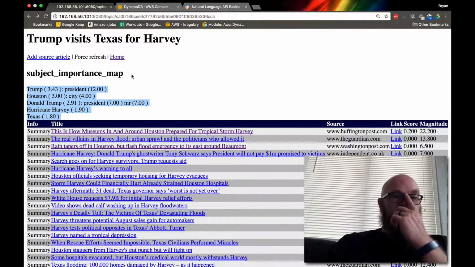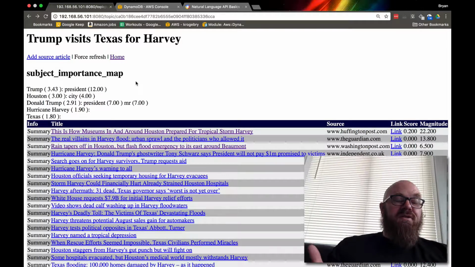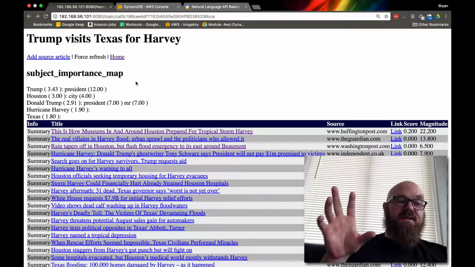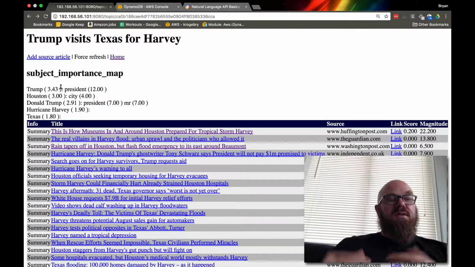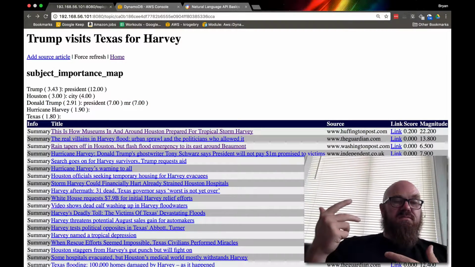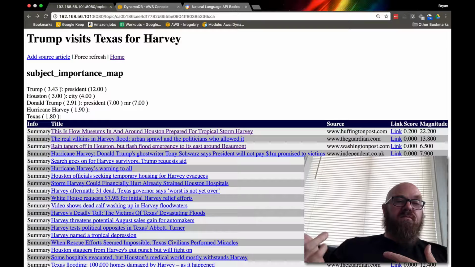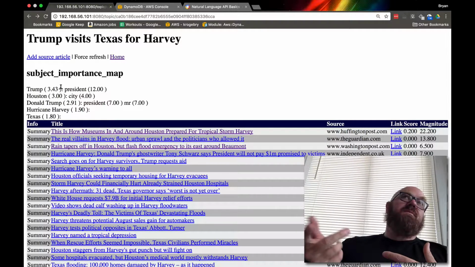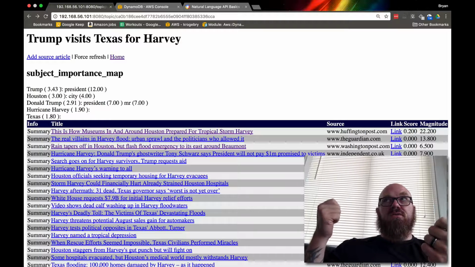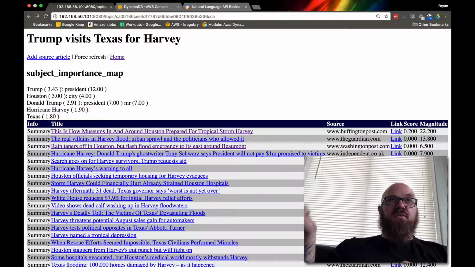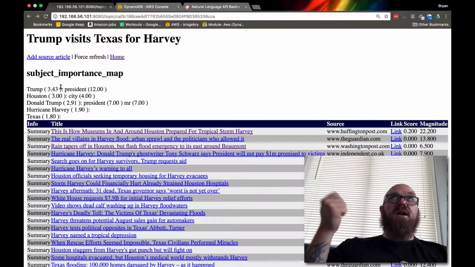If we go back here and look at this whole subject importance map, we see that Trump is mentioned a lot. The salience of the word Trump, and you can see Donald Trump is here too, is high. It's 3.43. The way Google describes this is you have the salience from 0 to 1, and the closer you get to 1, the higher the importance.